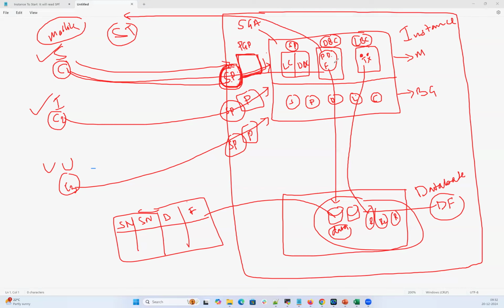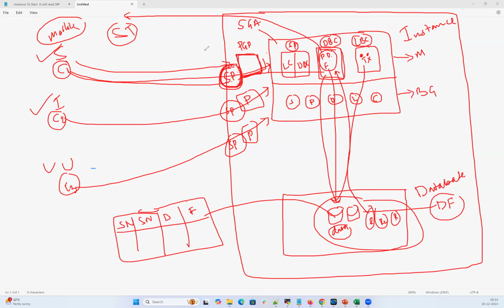In case the data is not available in the buffer cache, the server process will further go to the data files, the physical files. It's going to look, okay, this is the data file, and in this data file we have the student table. Let's get that data. We're going to get that student table from the data file, physical storage, to the memory, buffer cache, and then give it to the end user.